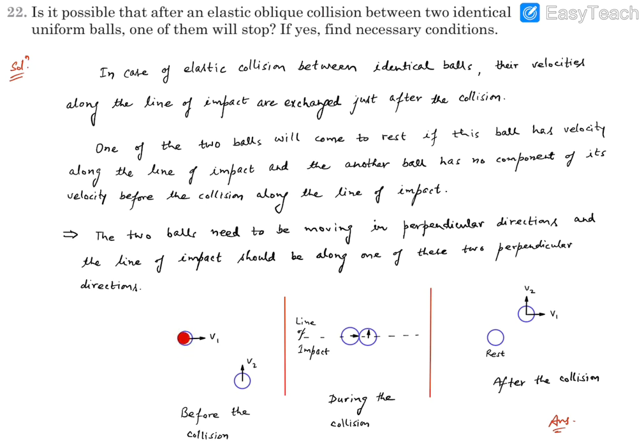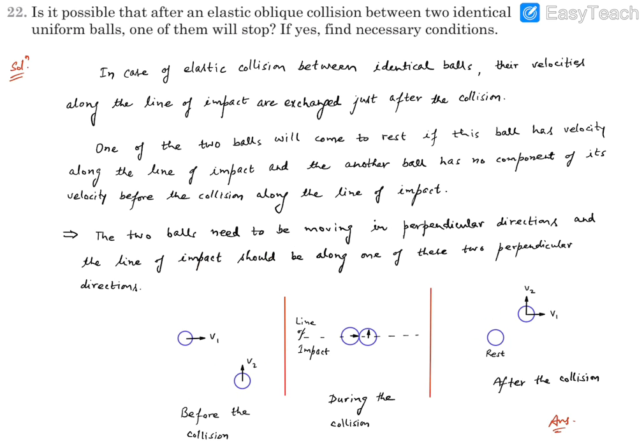However, the first ball will have the velocity exchanged along the line of impact. The second ball had no velocity along the line of impact, so the first ball will get no velocity along the line of impact. So along the line of impact, its velocity will become 0, and it had no perpendicular component, so that means it will come to rest. So these are the conditions we are talking about.